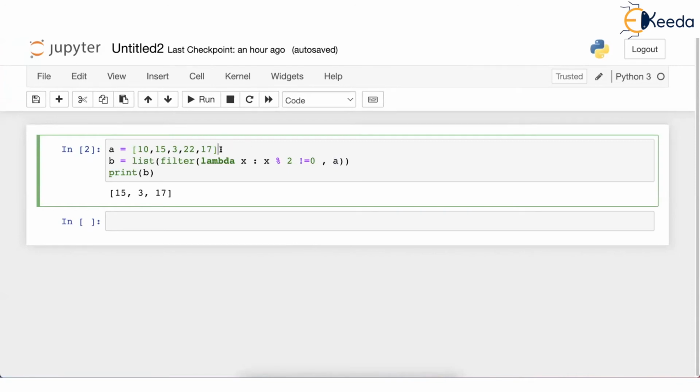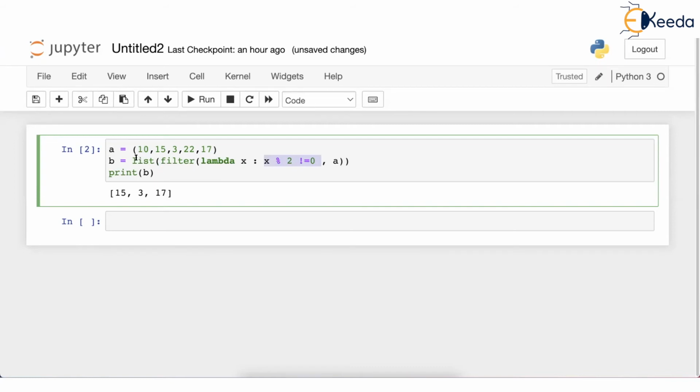Okay, let's try right now itself. Suppose this A is not a list, but it is a tuple. Now all of you know what a tuple is, just a collection of numbers. This is a tuple. And then I give this A. Now you see, this A is not a list, A is a tuple, but still filter will work the same way. It will take 10 because this is the 0th element. Remember, a tuple also has ordered indexes. So filter takes 10, then puts 10 over here, then checks the condition 10 % 2 not equal to 0, false. 10 % 2 is 0, isn't it? So 10 won't be filtered out. Same way it runs for tuple also.